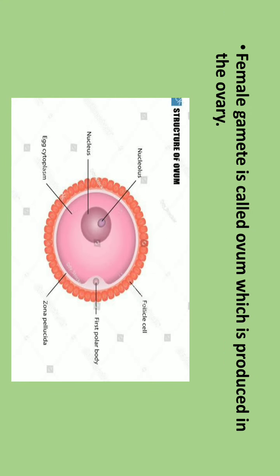Now the female gamete. The female gamete is called ovum, which is produced in the ovary of the female, and this ovum is a rounded, spherical structure, and inside it there is a nucleus present. The size of the ovum is much larger than the sperm.